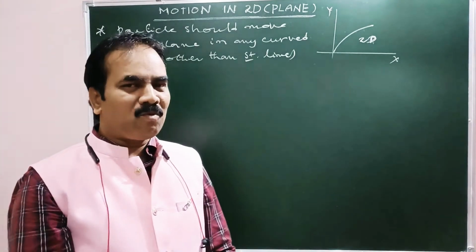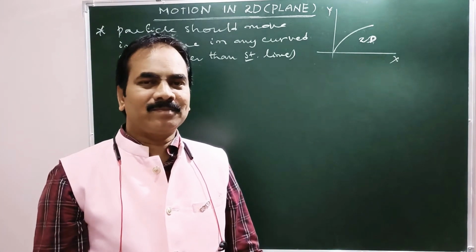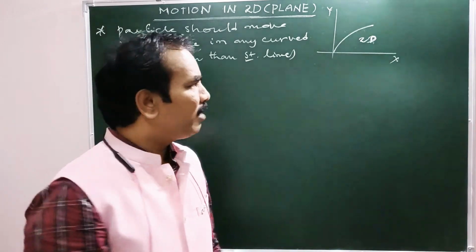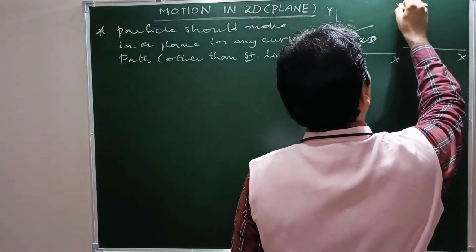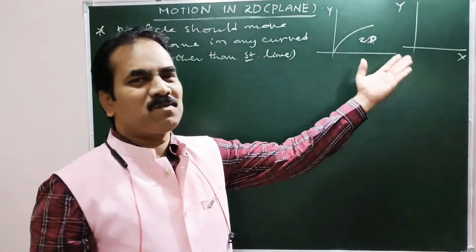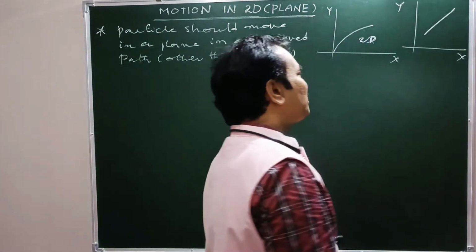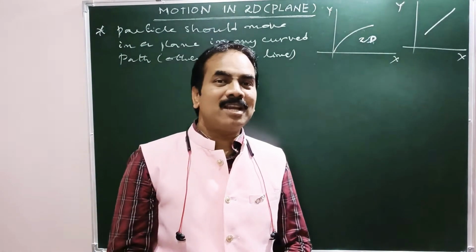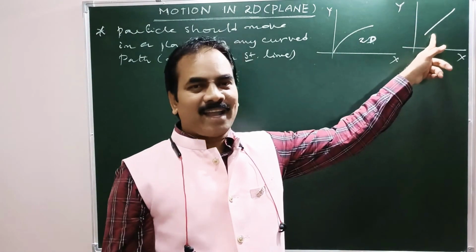If at all the particle moves in the same plane along a straight line, then it's not motion in 2D. Why? Because here the path is a straight line.